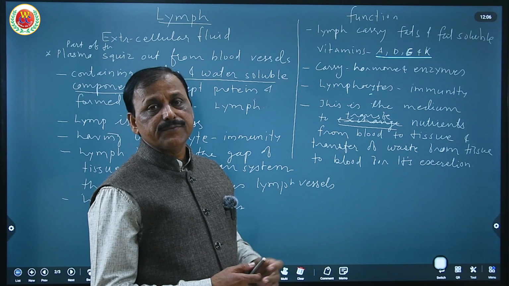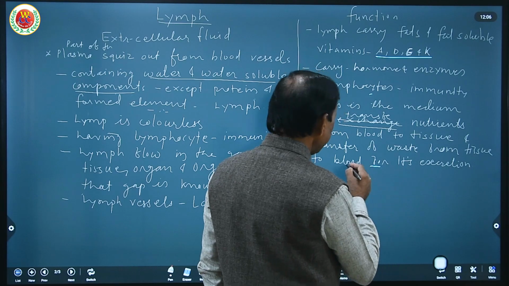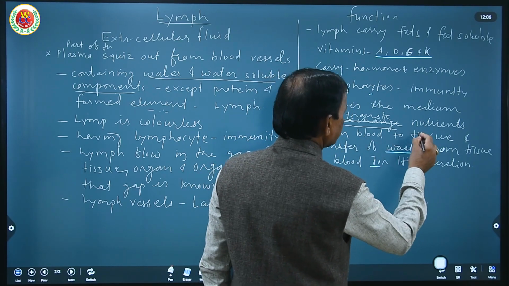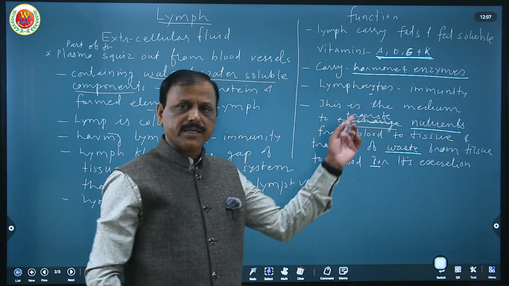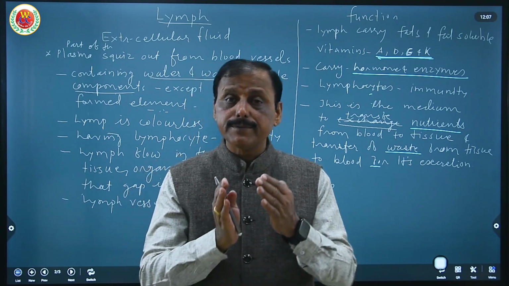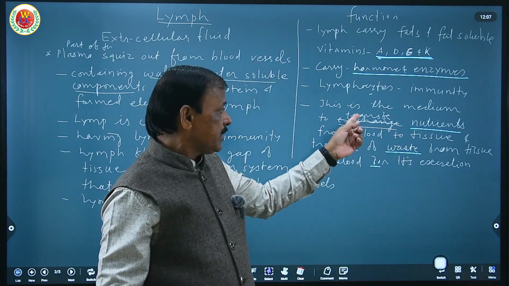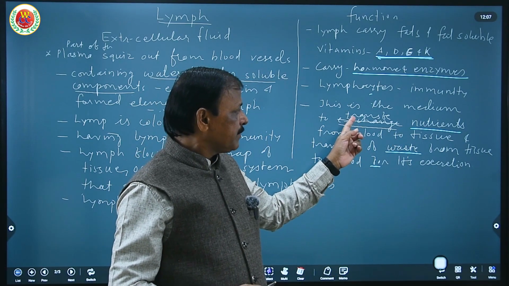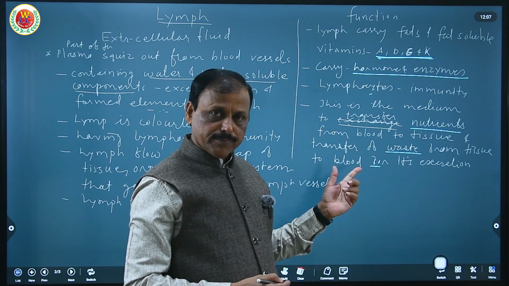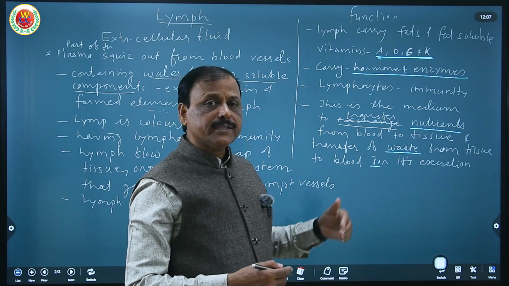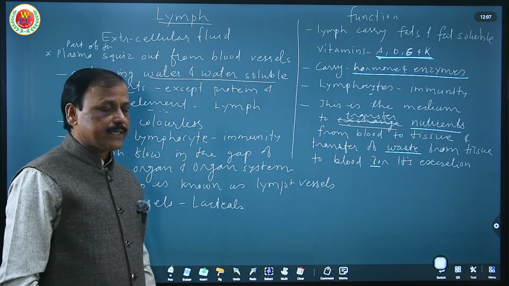It can be asked for 2 marks: write any 4 functions of lymph. Or it can be asked in NEET that lymph is the medium to transfer what. So what is transferred is what we mention here clearly. These components are transferred by lymph as it is present in the gap between the blood and tissue. In short, write nutrient transfer from blood to tissue and waste from tissue to blood. Otherwise, you can use your own words: exchange of nutrients and waste material between blood and tissue, to complete that sentence or function.